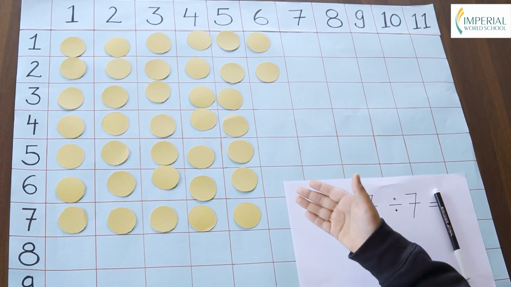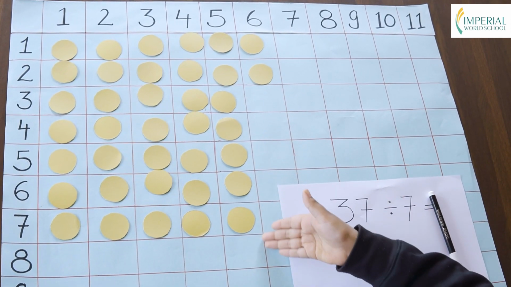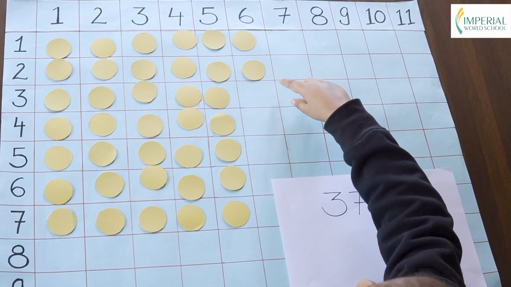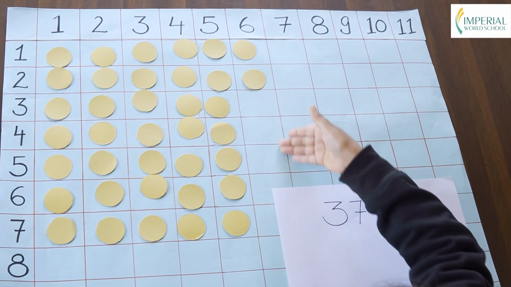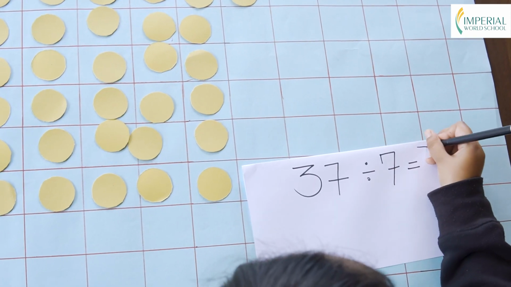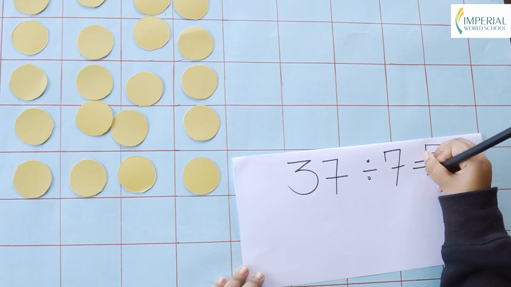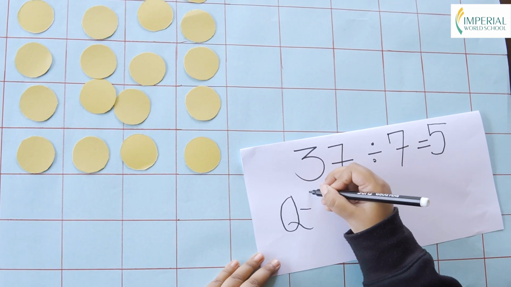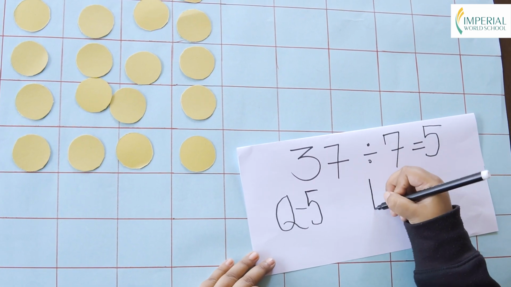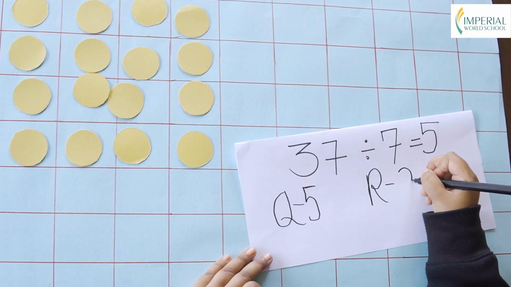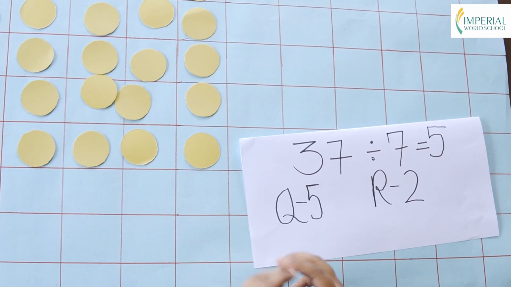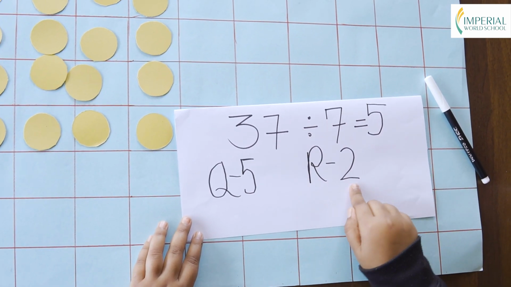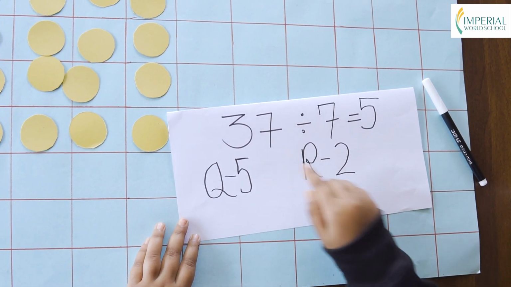So the answer is 5 because we have filled 5 columns. And the remainder is 2 because we didn't fill 1 row. The answer is 5 and the remainder is 2. We all know that 7 times 5 is 35, and plus 2 equals 37.